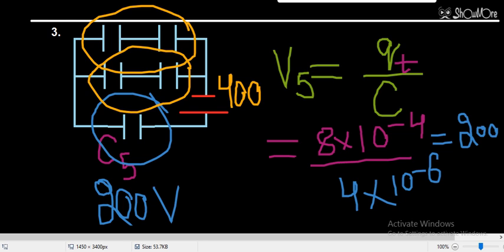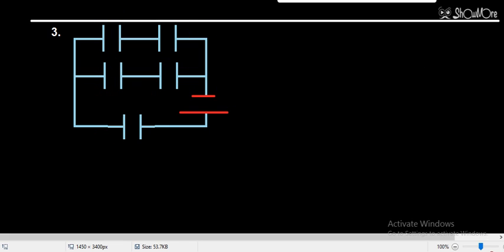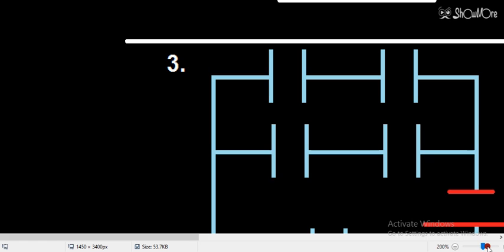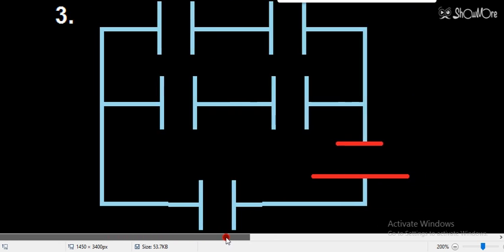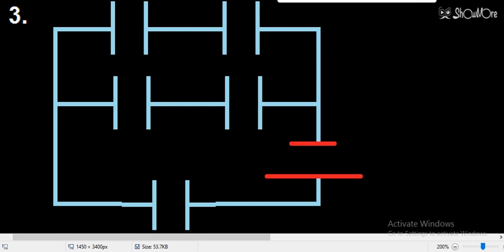And we have calculated the total charge, so we can calculate the charge that is flowing through this side. So let's zoom in on this diagram. Okay, now I have zoomed in on this diagram. So you can note down the values.